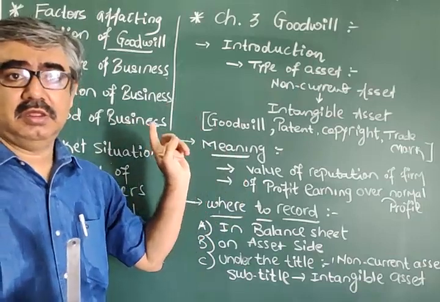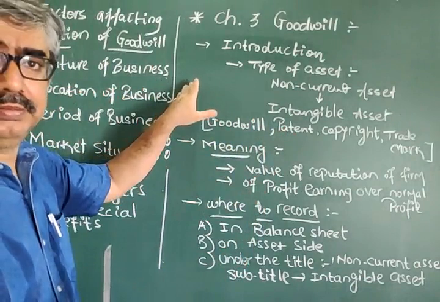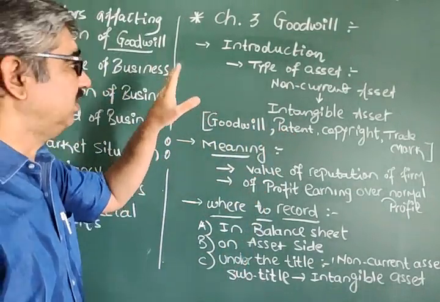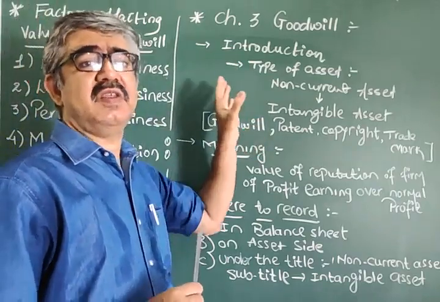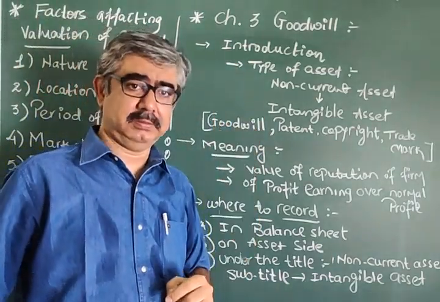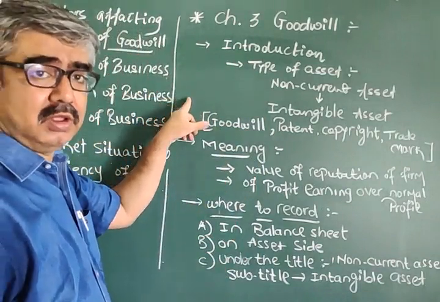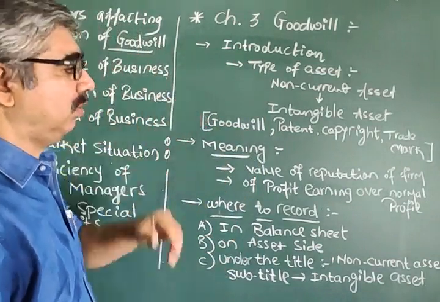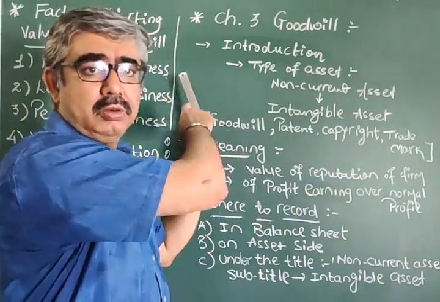For example, this board. Yes, in real sense, this board we can add in furniture and fixtures. So I can say this is a fixed asset, non-current asset, and that also sub-part is tangible. We are talking about this board.